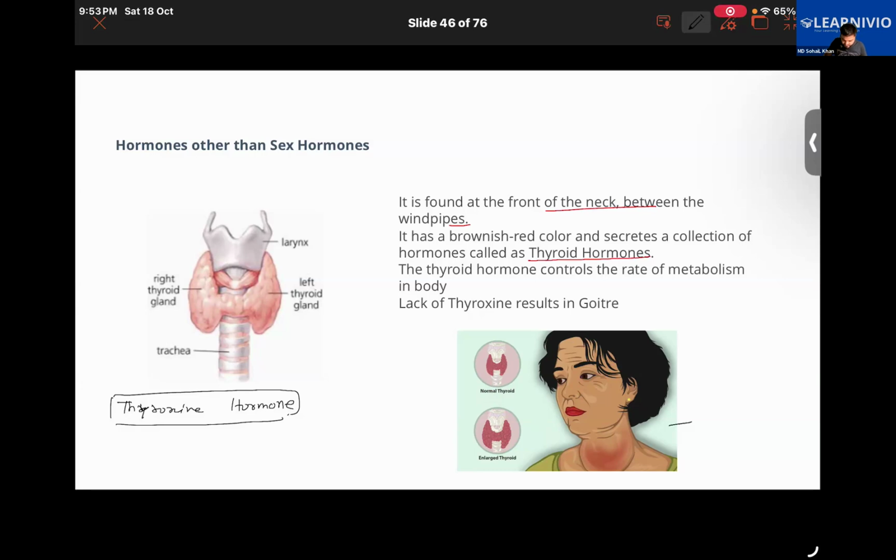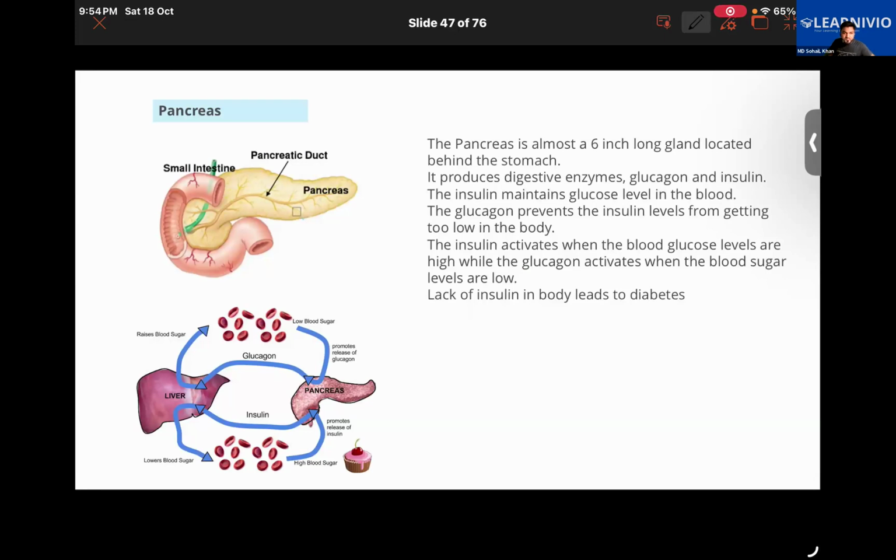Is that clear to everyone? Yes, Duha. So, you guys turn your cameras on. Sorry, turn your cameras on. Yeah, Priyanka, you also turn your camera on.